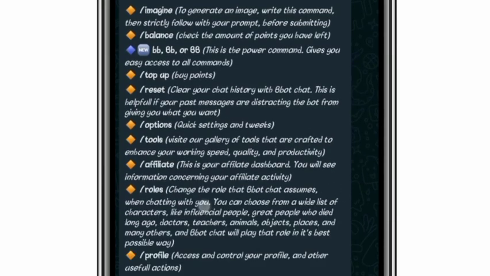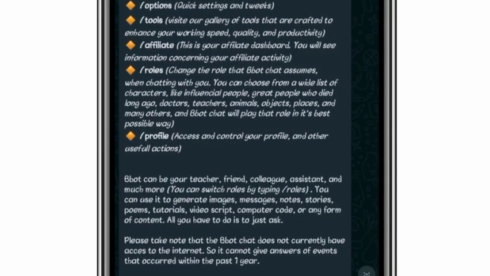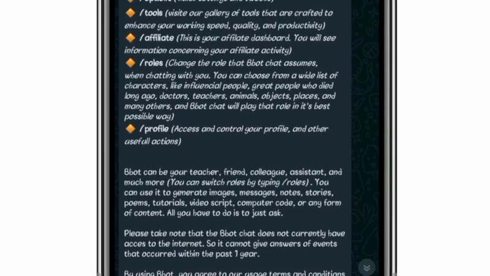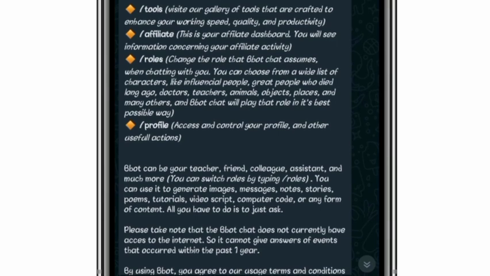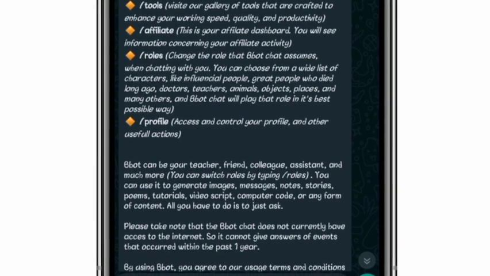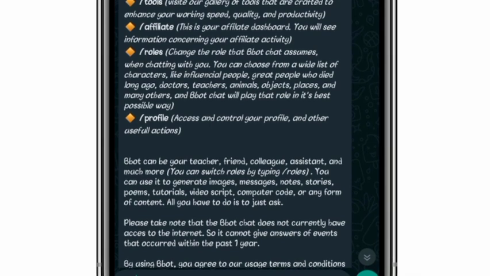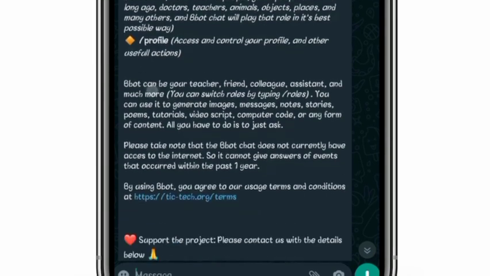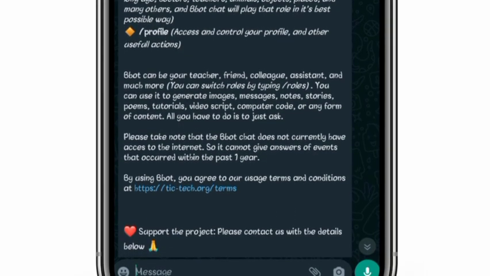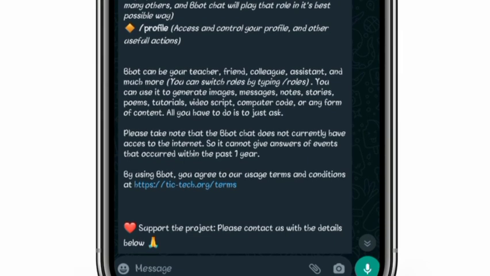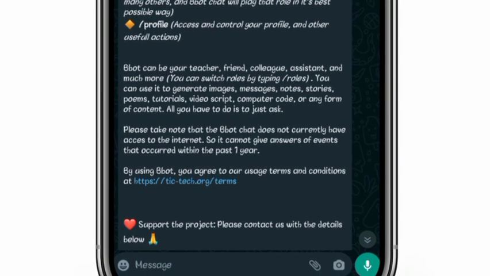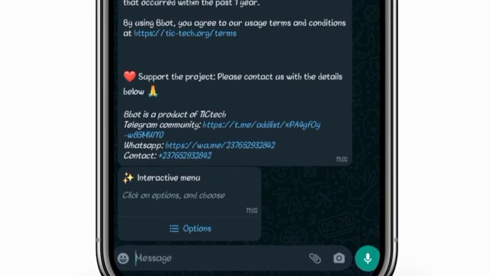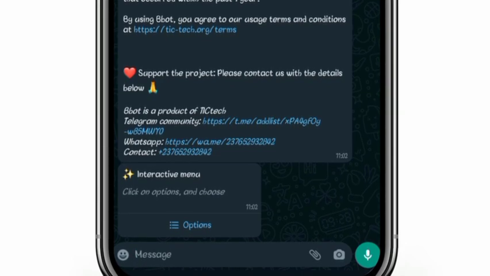So you can see we have gotten more information. These are different commands. You can see /imagine to generate an image, /balance to check the amount of points you have left, top up to buy points, reset to clear your chat history, options, tools, affiliate, rules, provide. These are the commands you can use on Bbot, and Bbot can be your teacher. You can join the WhatsApp and the Telegram community by this.